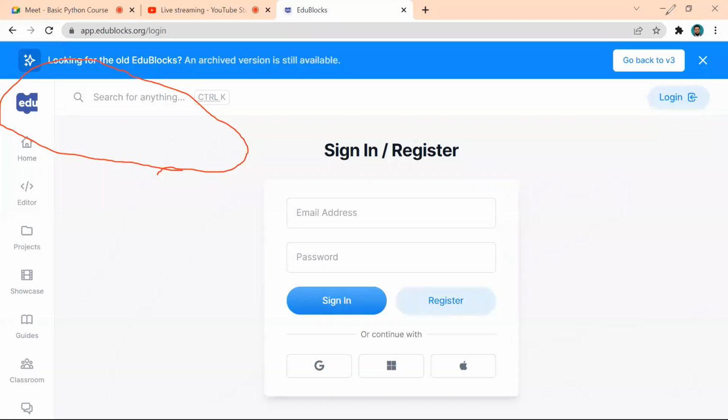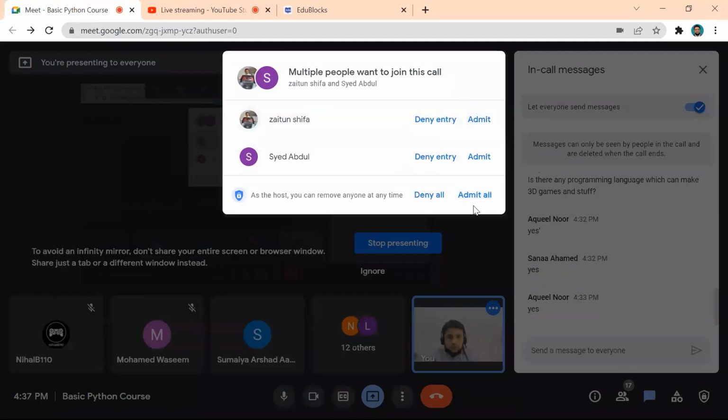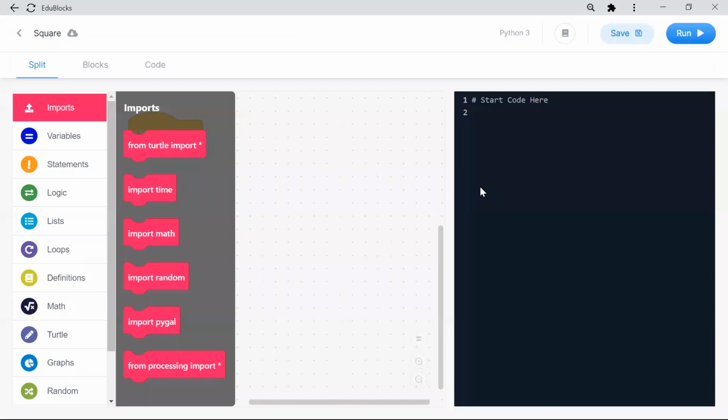Again, some request is coming to join. So I have to clear. Who is waiting? What is not opening? What URL did you give? What message are you getting?